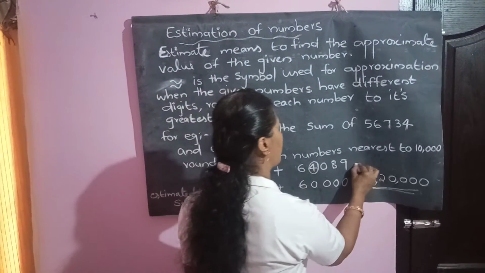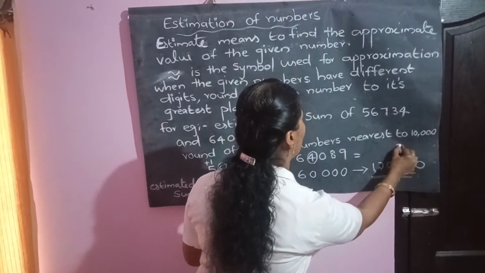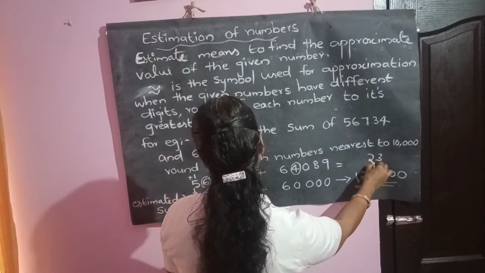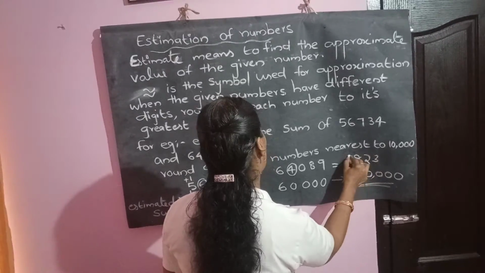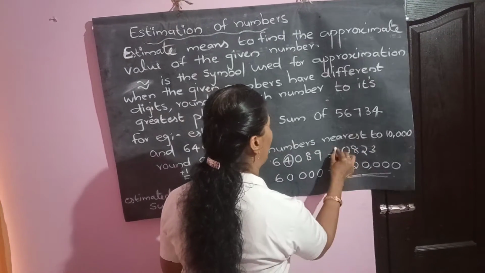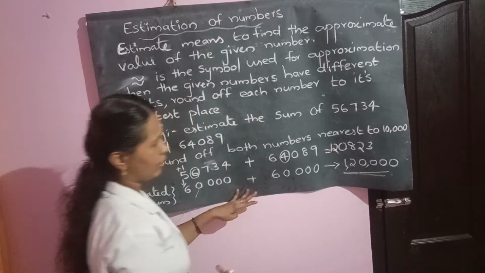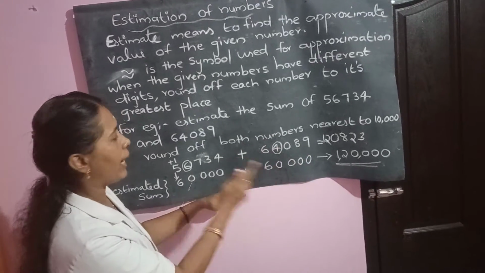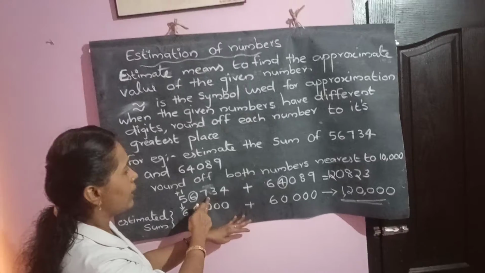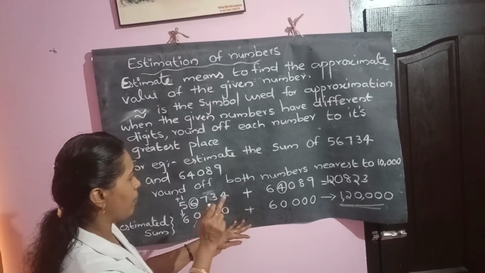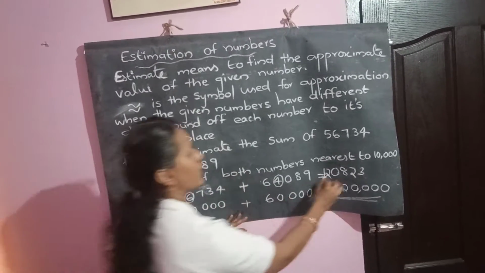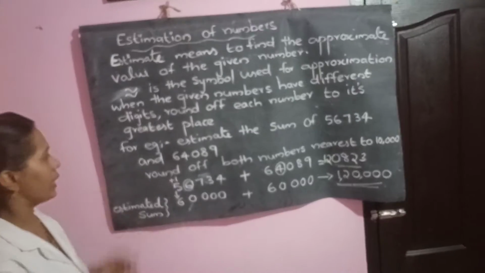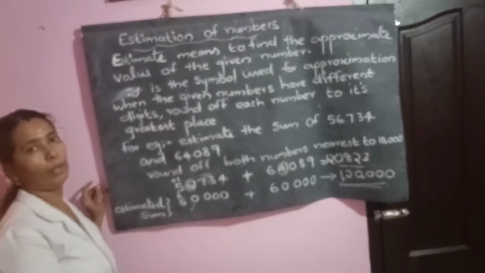Let us add these two together. 4 plus 9 is 13, 1 carry over. Then 3 plus 8 plus 1 is 12, 1 carry over, and so on. This is the actual sum for us, 1,20,823. We know how to add the numbers. But here the question is to estimate the sum of these two numbers.